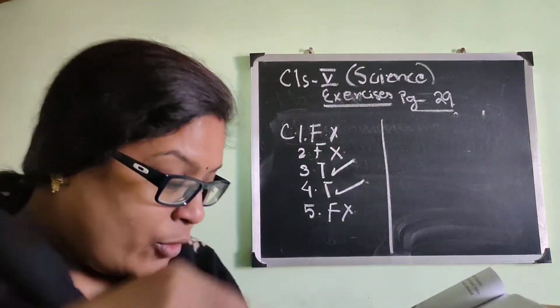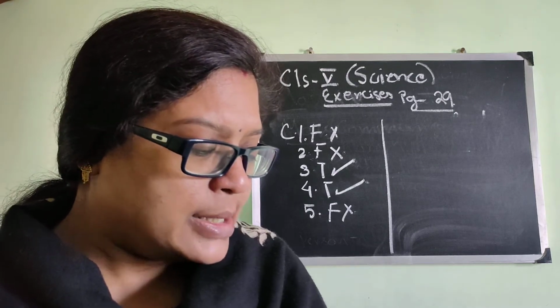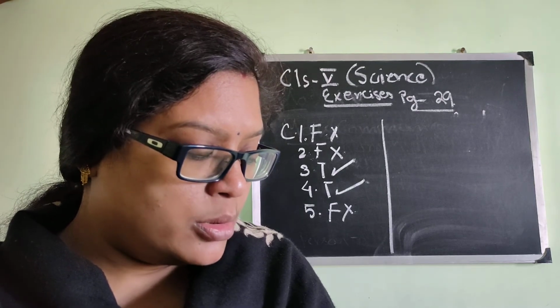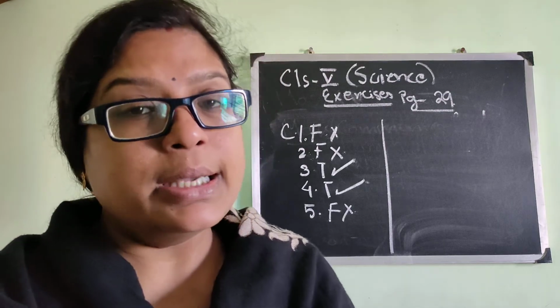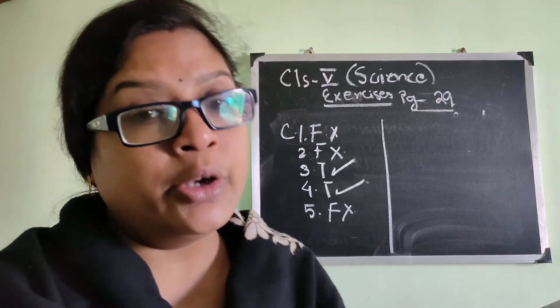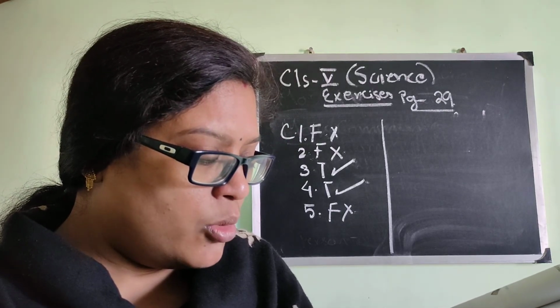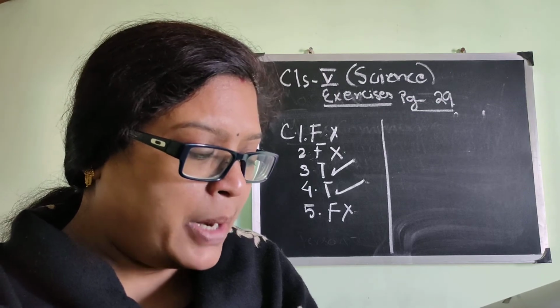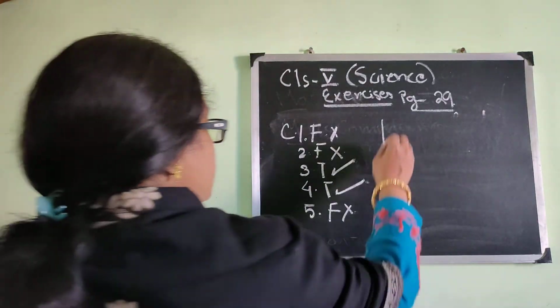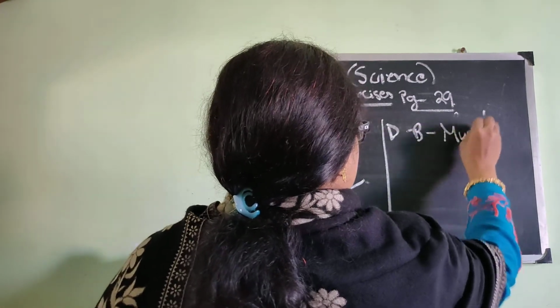Next, give one example. A non-living thing that can move on its own. Non-living things cannot move on their own. It is a wrong statement, so you will write nothing in place of it. A living organism that grows on dead plants and animals. The answer will be mushroom.